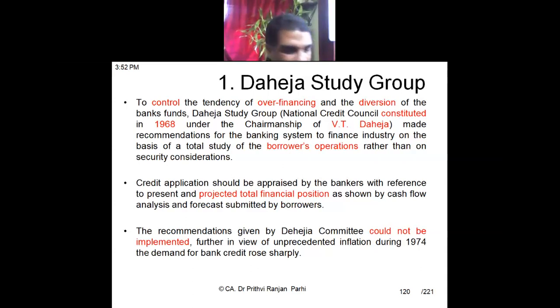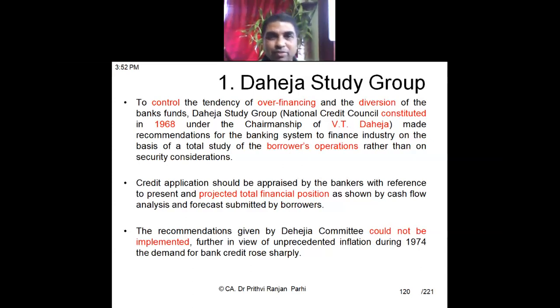Or the customers might be diverting the funds. Suppose they are taking a loan for working capital, but they are investing it in some kind of non-current assets. That's a fund diversion, is it not? That should not happen. To control these tendencies of overfinancing or diversion.